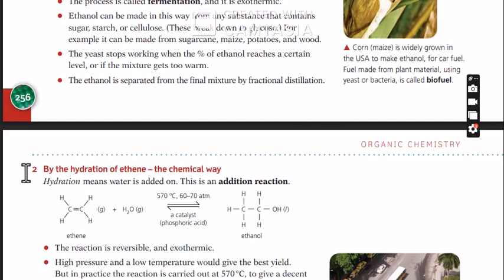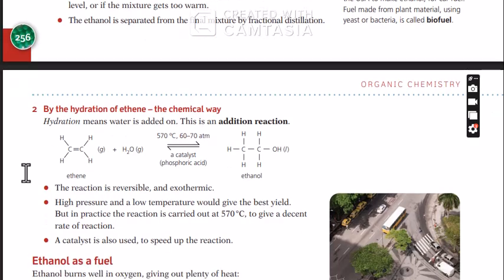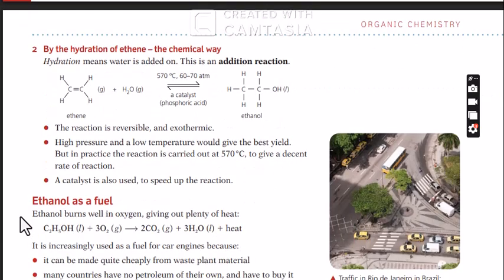So write this up. Now, by the hydration of ethane. This is another way you can make ethanol. When you combine ethane with water, you get ethanol. Ethane with water gives you ethanol. So that's another way to make ethanol.